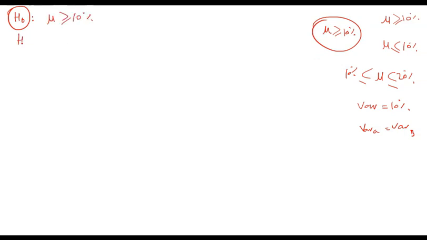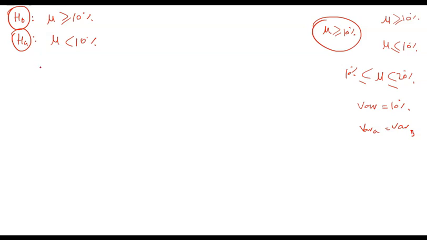Then you define the alternate hypothesis. The alternate hypothesis is the opposite of the null hypothesis. So if the null hypothesis is the mean being greater than or equal to 10%, the alternate would be the mean being less than 10%. So it is the opposite of the null hypothesis.